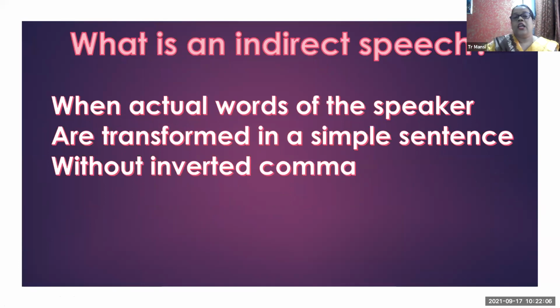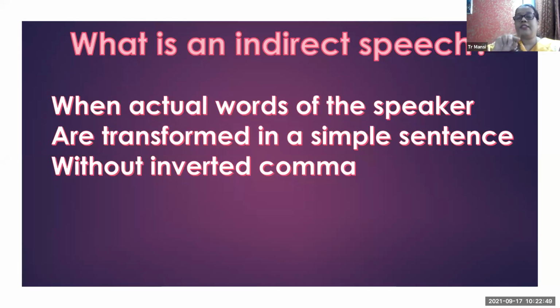In indirect speech, the actual words of the speaker are transformed into a simple sentence without inverted commas. There are no inverted commas in indirect speech. So while transforming direct speech into indirect speech, we will remove the inverted commas and make a few changes accordingly in the subject and the tense.